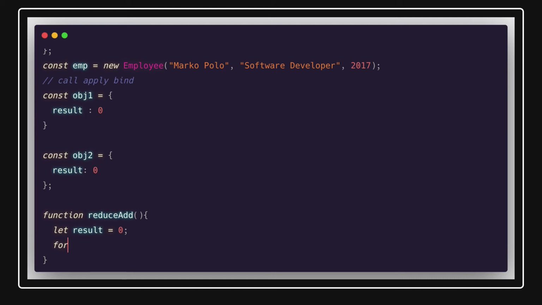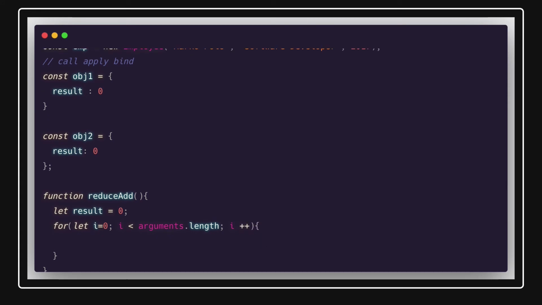So I will just iterate over it, let i = 0, i less than arguments.length, okay, i++. Now what we are doing inside it is result += arguments[i]. So this is how we are adding all the arguments inside an array.